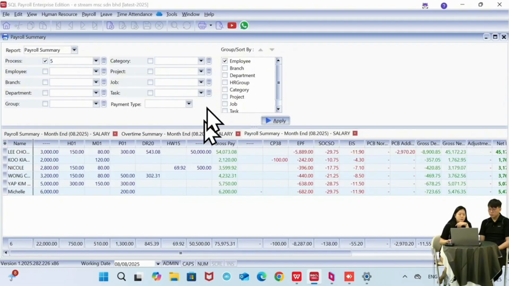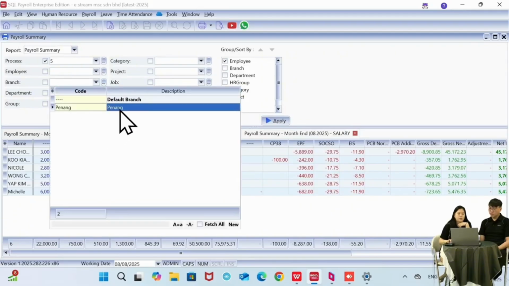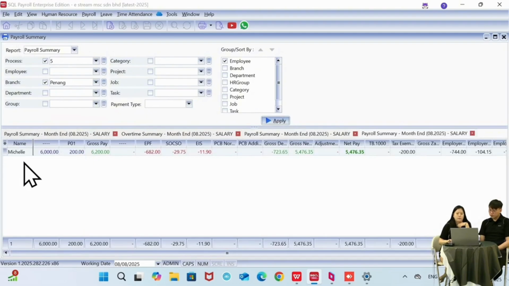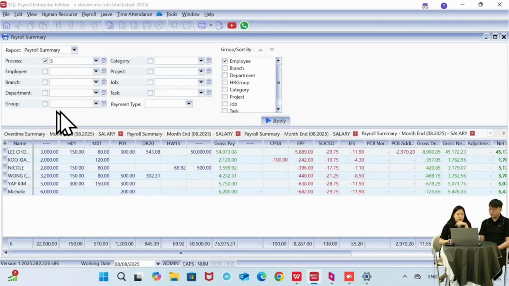And then we have the filtering over here. So that's why in the maintain employee, we have the grouping tag over there that you can predefine whether this employee is under which department or which branch or which type of category. So if let's say today I want to view the employee from the Penang branch, I can just click on Penang, click on apply, then it will appear whichever employee under the Penang branch. If I don't filter anything, then it will appear everyone.